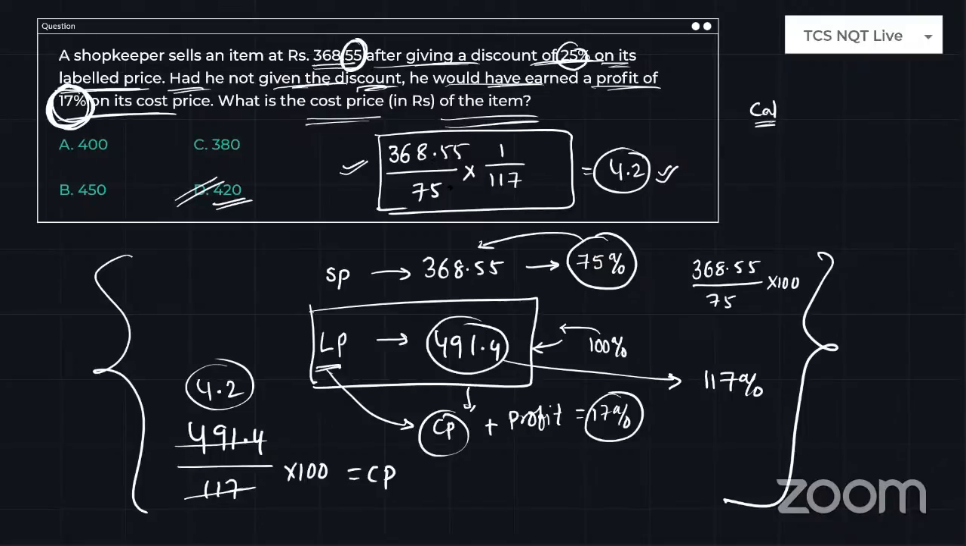So 368.55 divided by 75 into 1 by 117. In order to do this, by using the virtual calculator, you will take maybe 20 seconds or 30 seconds. And in order to understand the question and create this equation, you may take 30 to 50 seconds. So you can complete the problem in 1 minute to 1.5 minutes. Try to do these types of procedures, but it will come only by practice and if you already know the theory and our lectures also.